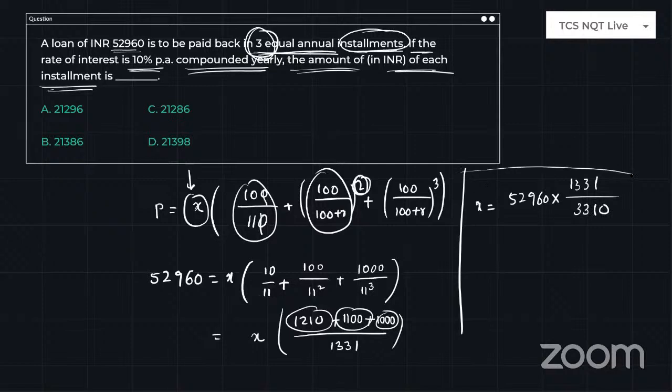After simplifying this equation, I will use the virtual calculator and get the answer in a single shot. If you use the virtual calculator, you will end up with the answer exactly 21296. So option A is correct. CK Singh, there is no other alternative without using the formula. Why? Because for installments, we need to use this particular formula only. There is no other alternative.